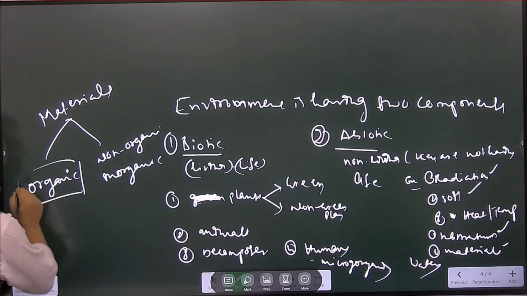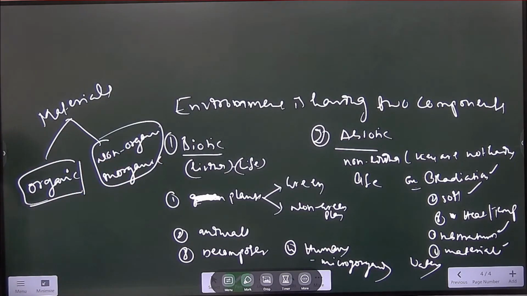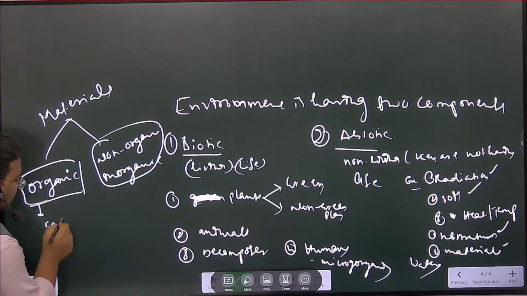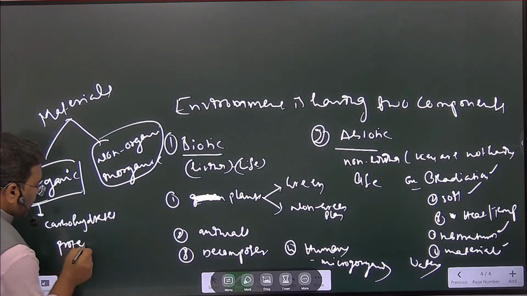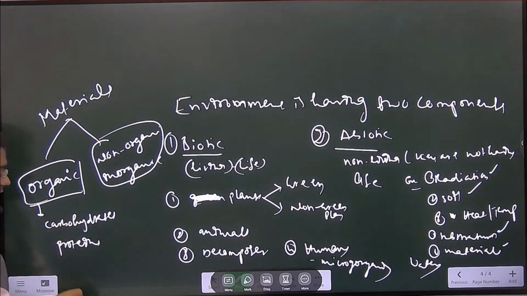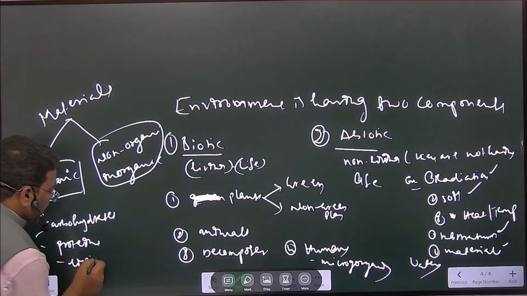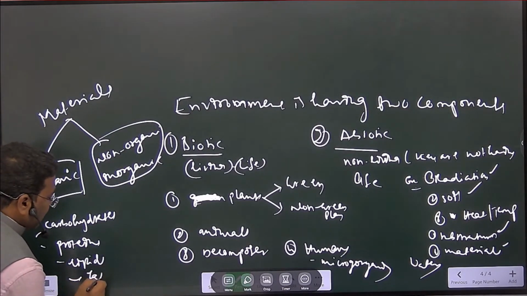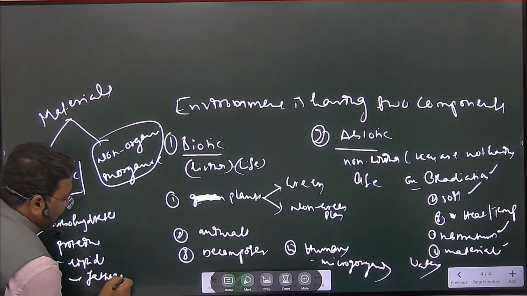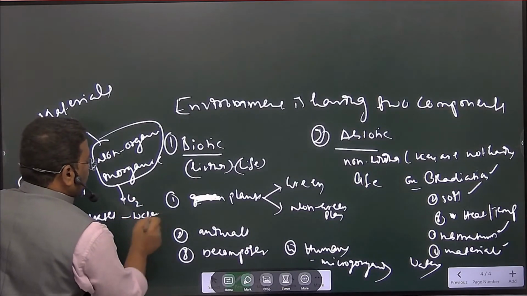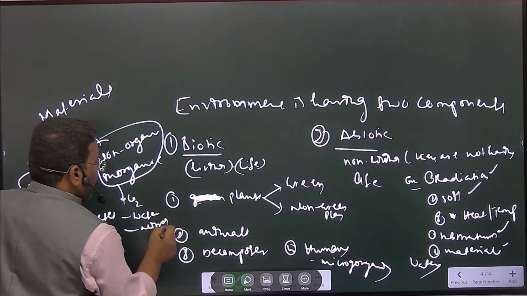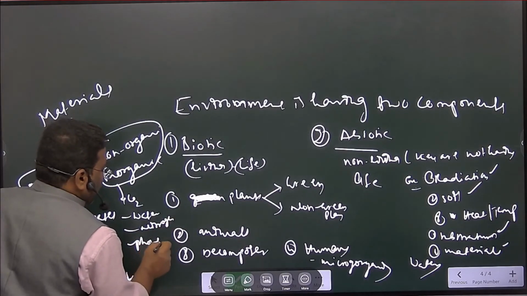So can you give me some examples of the organic and inorganic, those who are watching online, students? So organic example here: carbohydrates, proteins and lipids and fatty acids, fats, or you can say fatty acids. And inorganic compounds like carbon dioxide, water, nitrogen, phosphate and other things.